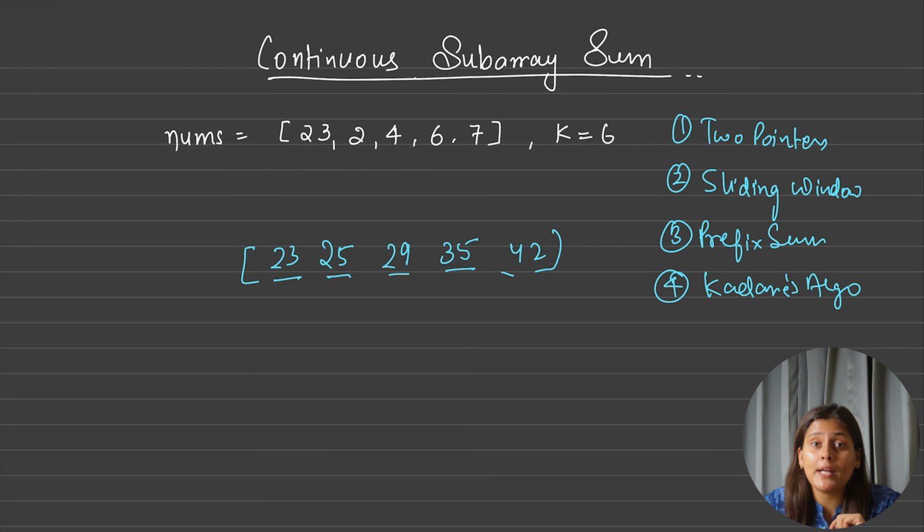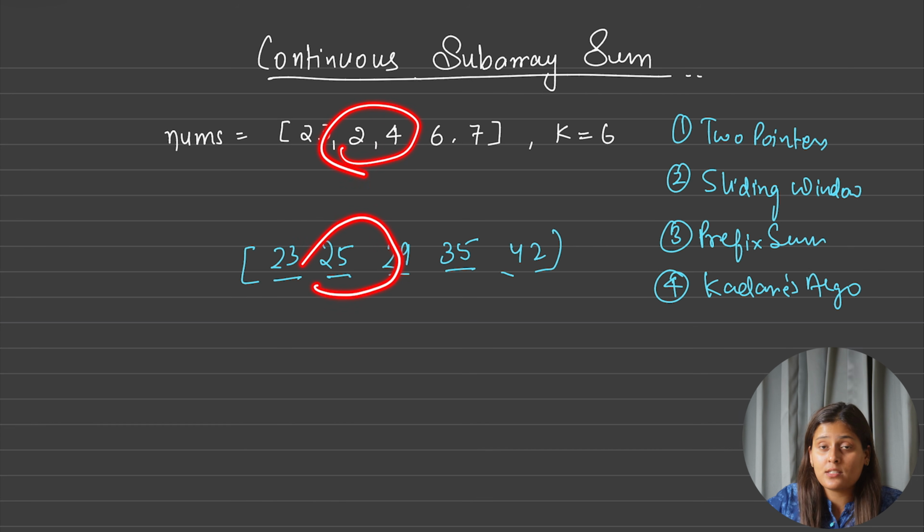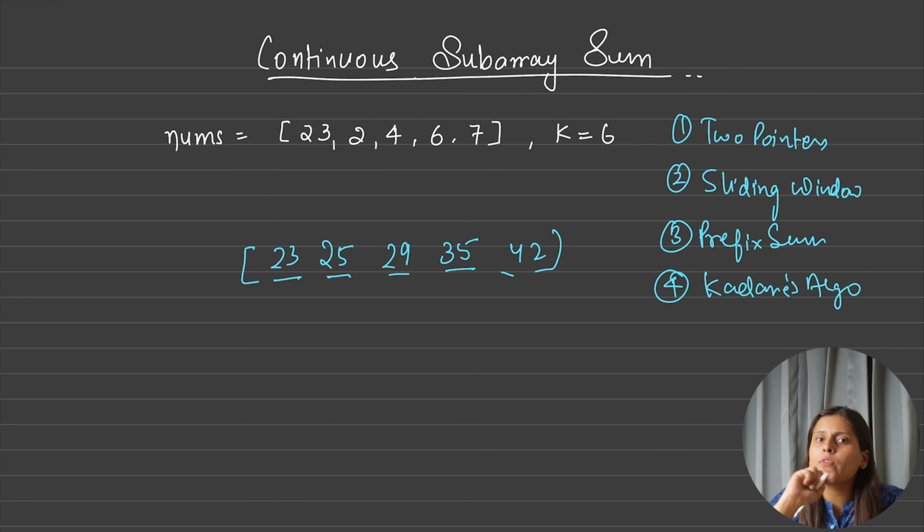But if you remember in the good array definition, along with this summation, 2 4 plus 2 6 should be a multiple of 6, there was one more condition: that size should be minimum 2. Size should be minimum 2. And as this is the optimized approach using the prefix sum, we prefer doing this with a single for loop. So if we are using a single for loop and at some time we are standing here at 4, suppose.